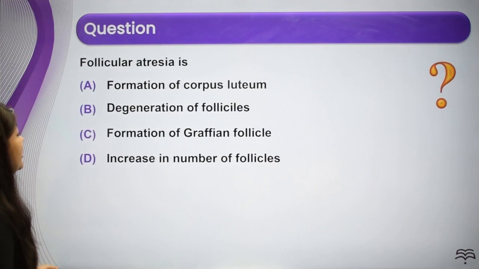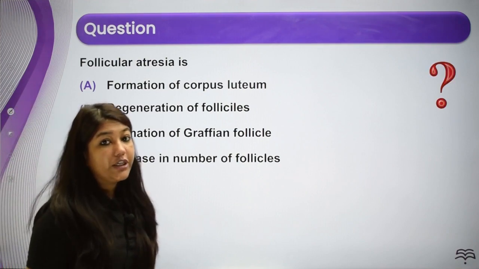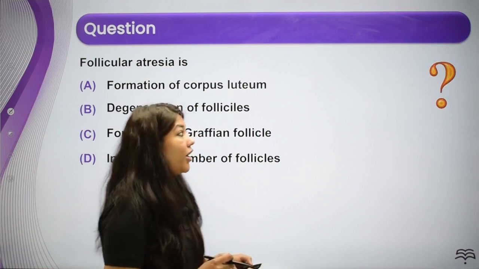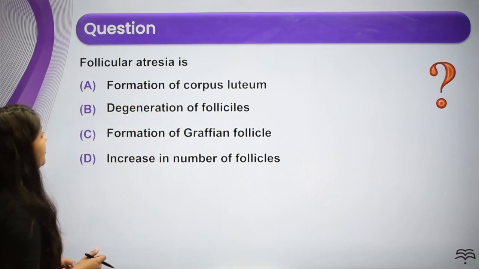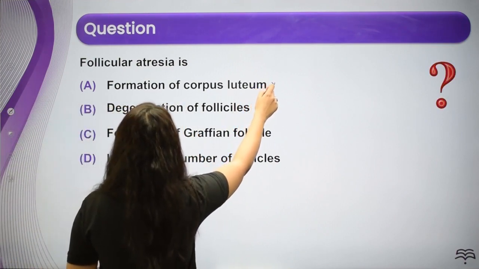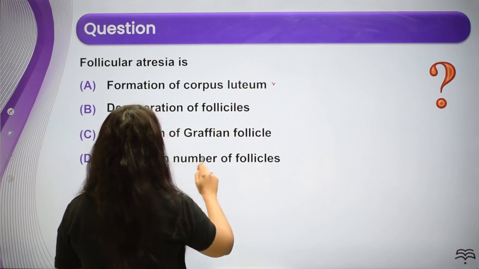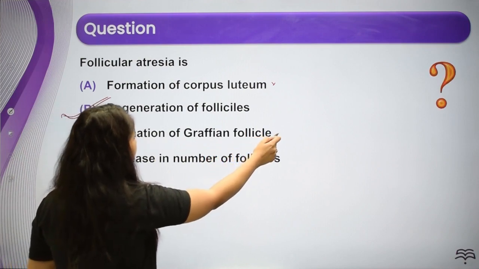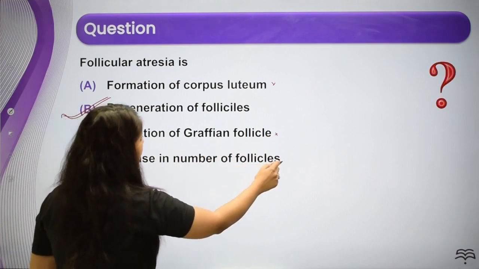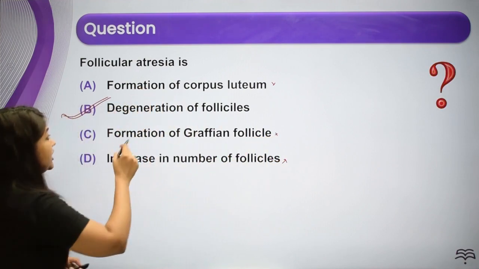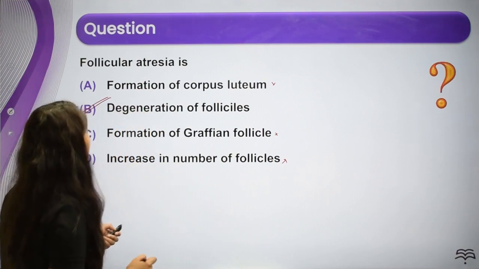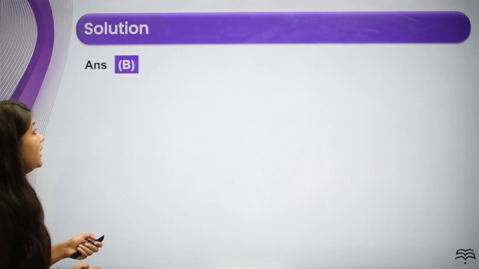Next, follicular atresia. What is follicular atresia? हम लोगों ने देखा था how the number of the follicles degenerated from birth till puberty. उसी को हम लोग follicular atresia बोल रहे थे. Formation of corpus luteum, no. Degeneration of follicles, right? B is going to be the answer. C option, formation of Graafian follicle, no. Increase in number of follicles, no. Follicular atresia is decrease in the number of follicles. Okay, so what is going to be the answer? B is going to be the answer here.